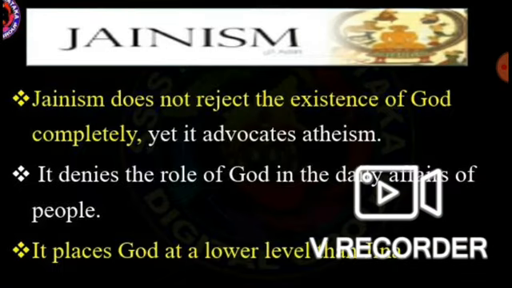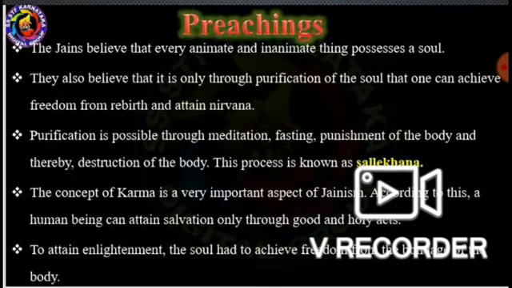Jainism does not reject the existence of God completely, yet it advocates atheism. It denies the role of God in the daily affairs of people. It places God at a lower level than Jina. Now, the preachings of Jainism.